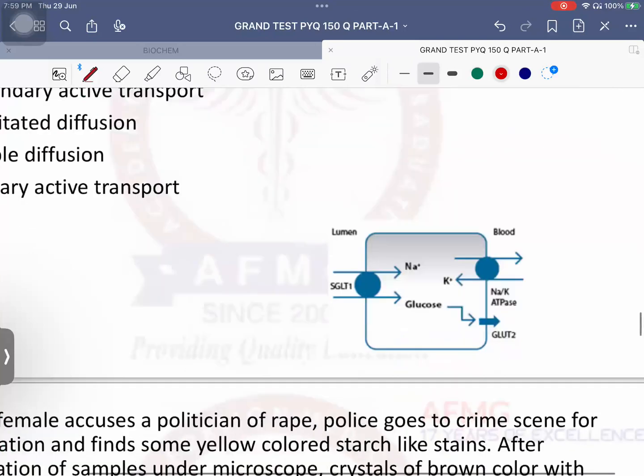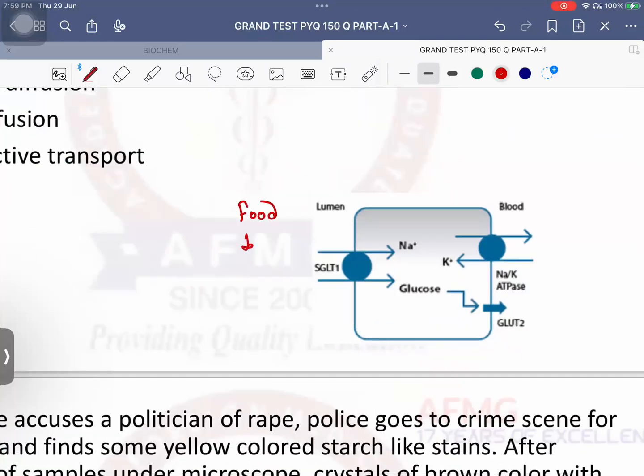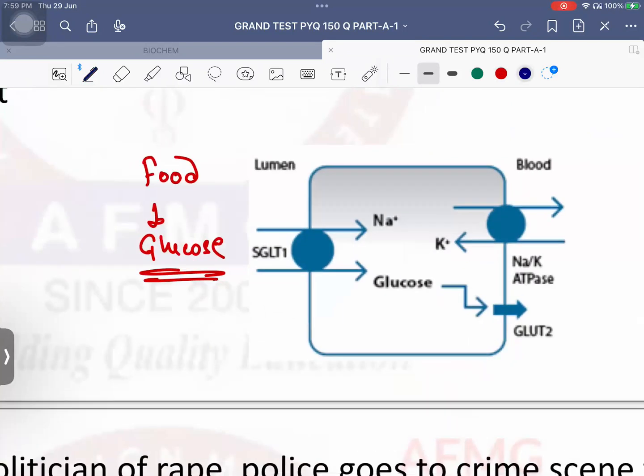Now, when you eat food, it is broken down into the simplest form, and that is nothing but glucose. This glucose is absorbed in the intestinal cell with the help of a transporter known as SGLT1. SGLT is nothing but sodium dependent glucose transporter 1. SGLT1 will absorb glucose, but along with that, it will also absorb sodium inside the cell. Symport or antiport? Symport, because both of them are brought inside the cell, in the same direction.